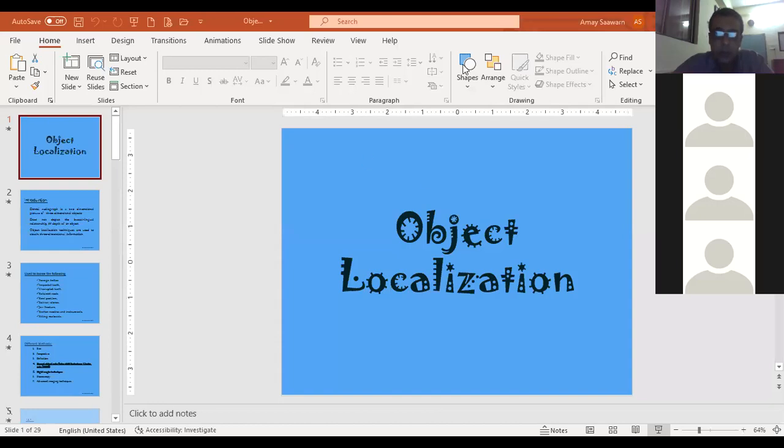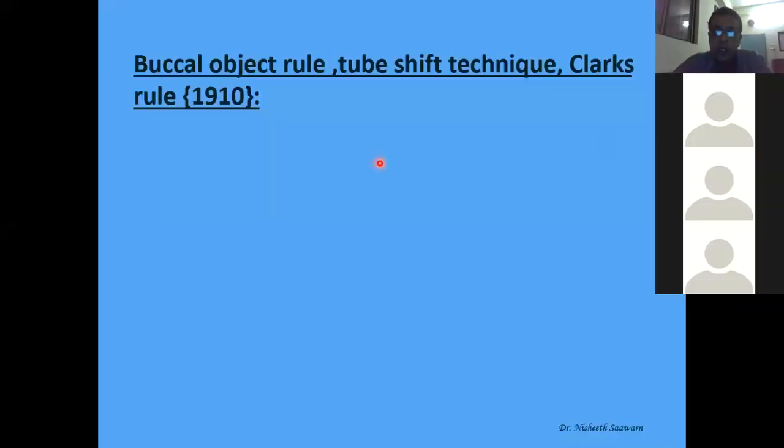Has the screen sharing gone or what? Can you all see the screen? We cannot see the screen, sir. Okay, fine. It's gone. I'll just put it back. Okay, now you can see the screen.